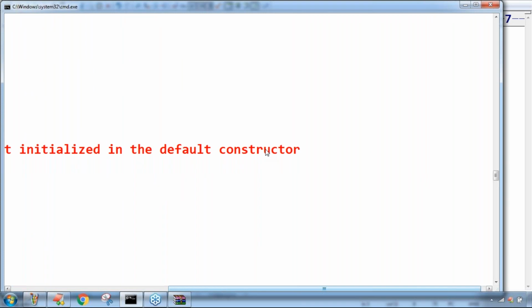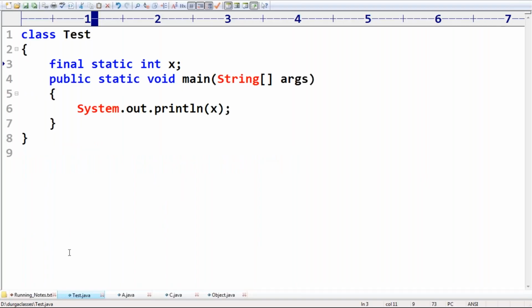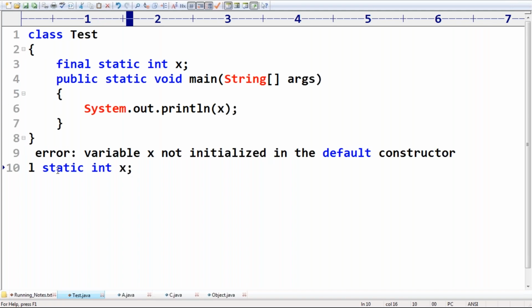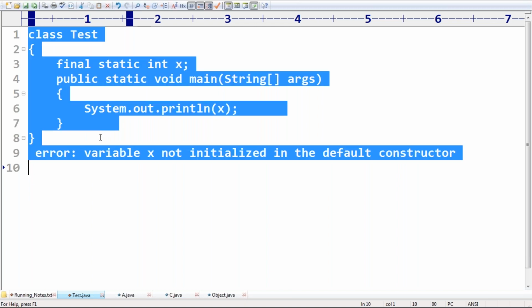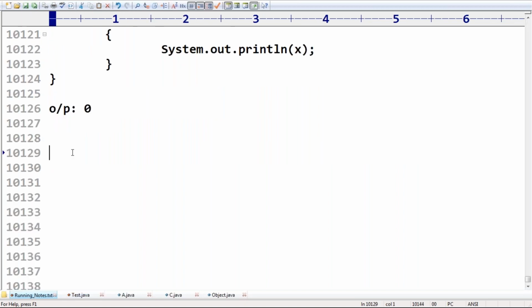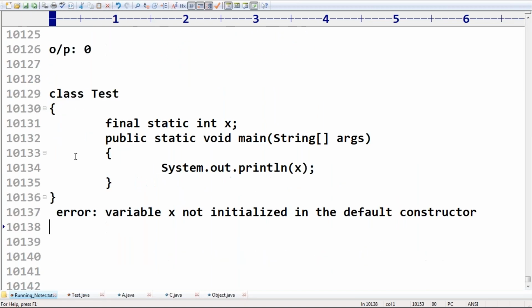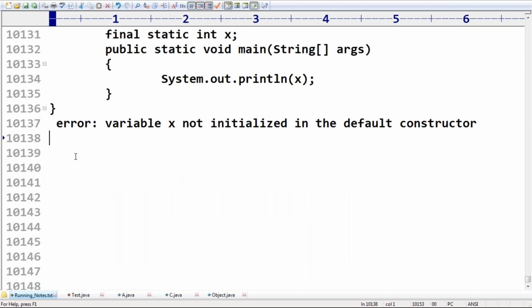What compile-time error do we get? Variable x not initialized in the default constructor. It is not a very meaningful error message; Java people should change it in this case.